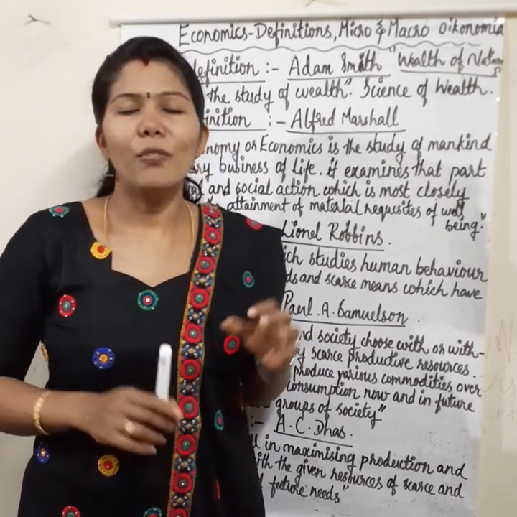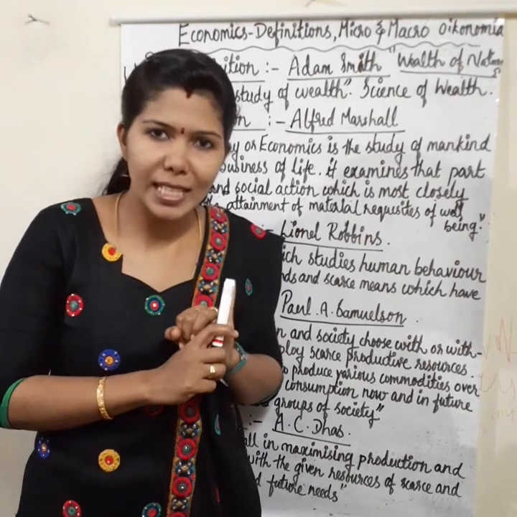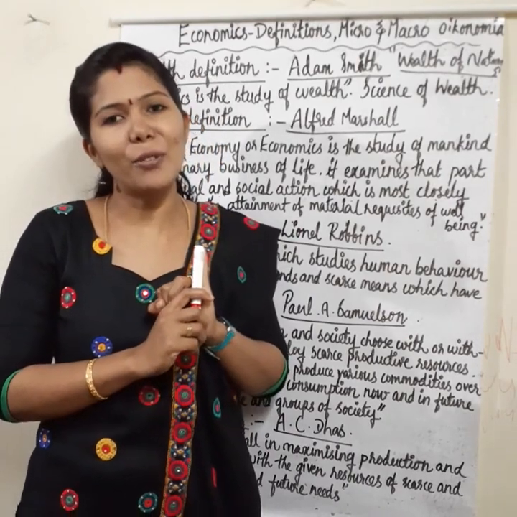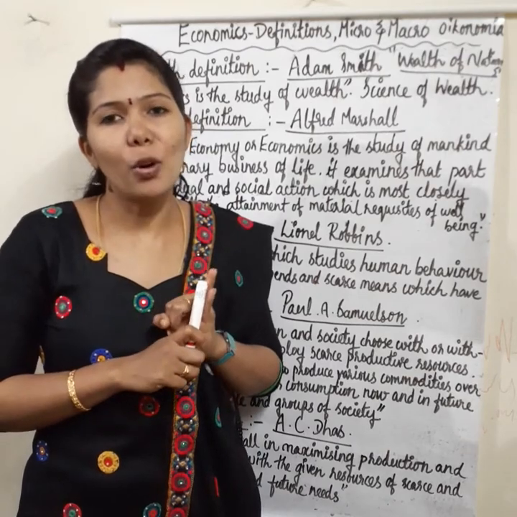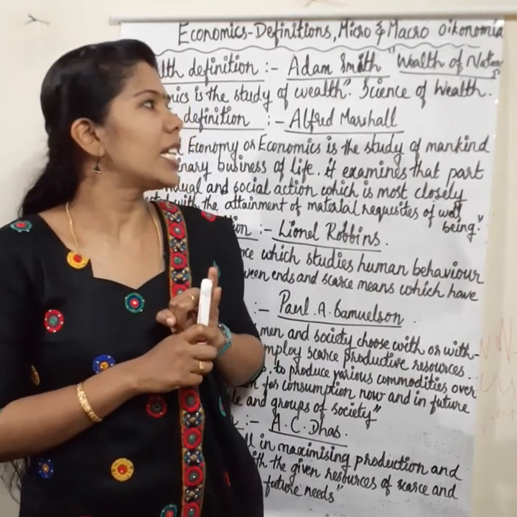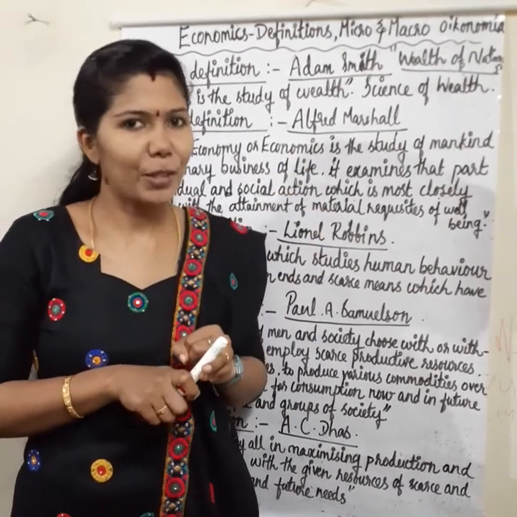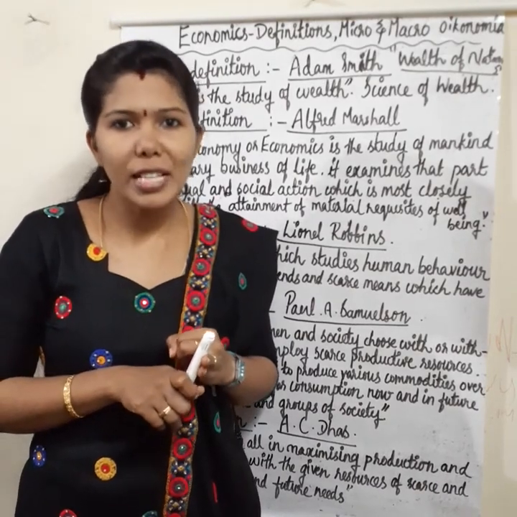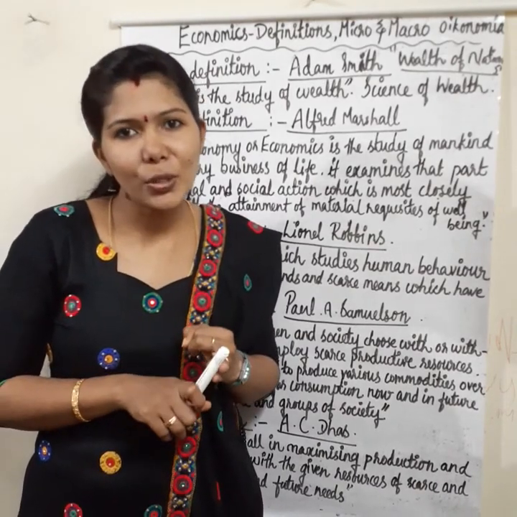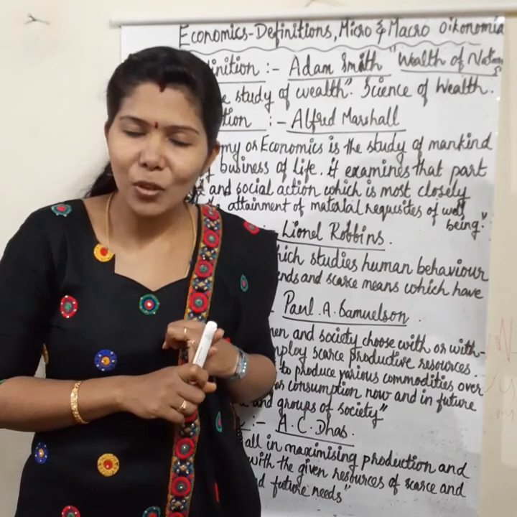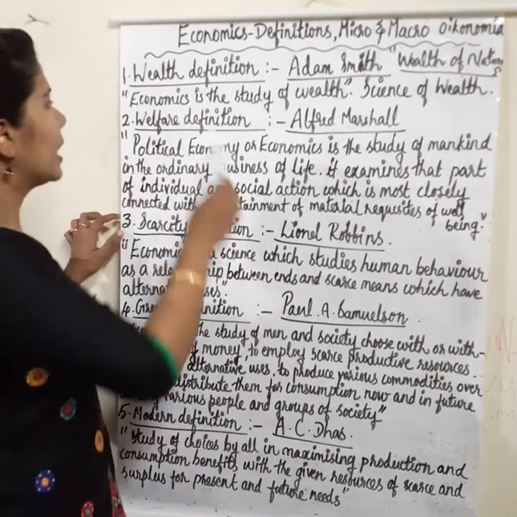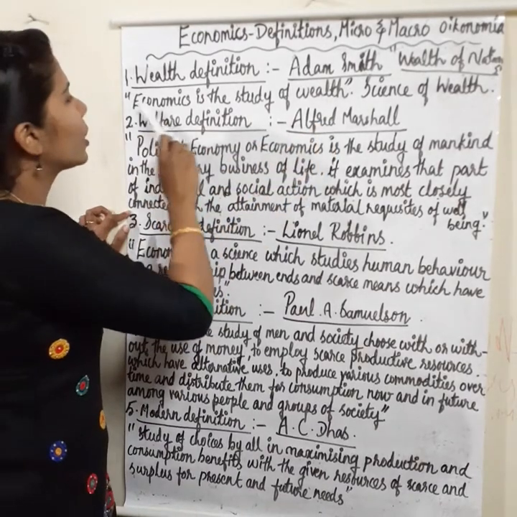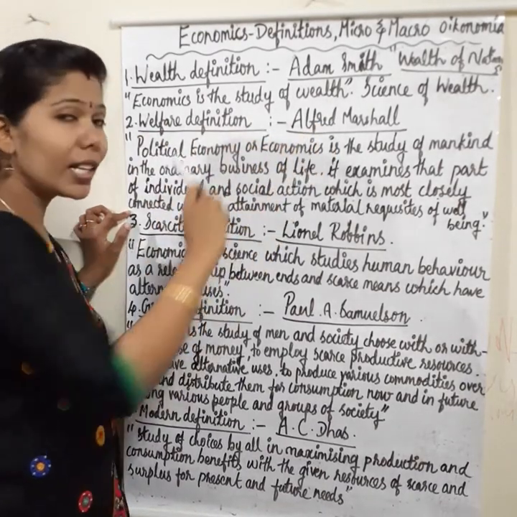So the wealth definition of economics was suggested by Adam Smith, the father of economics. Then he defined economics in his book Wealth of Nations, published in the year 1776. What's the full name of his book? An Inquiry into the Nature and Causes of Wealth of Nations. According to him, economics is the study of wealth.